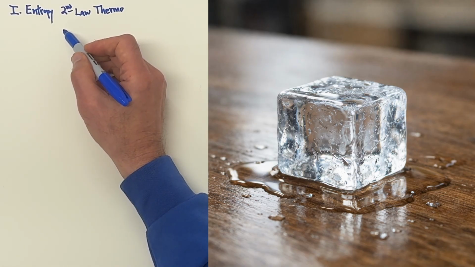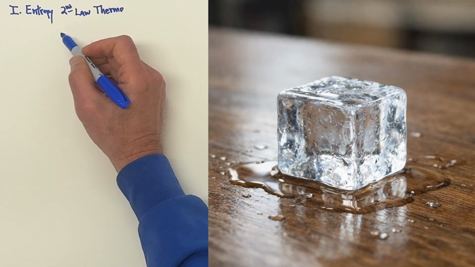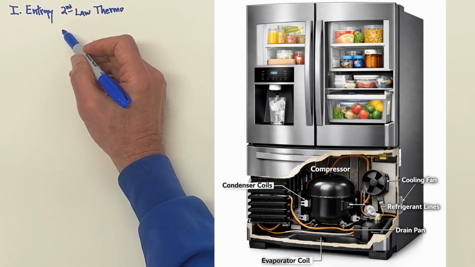So if the heat went from the ice cube to the room, the ice cube would never melt. And we know that's not true. So if you want to remove heat from a cold source to take it to a warm source, you need a motor or something, you need a refrigerator, something like that, where you're using work to extract heat from the refrigerator to the outside room.